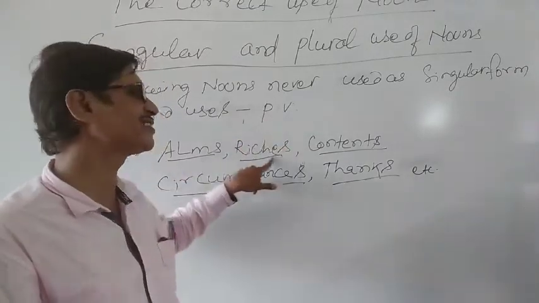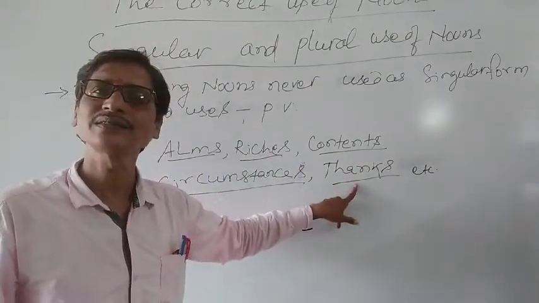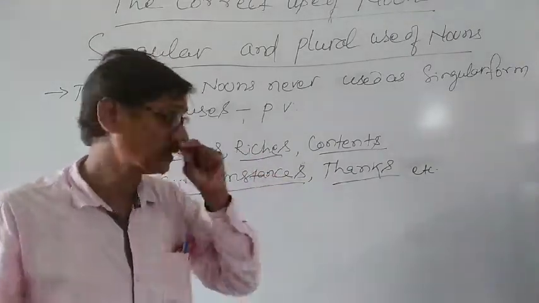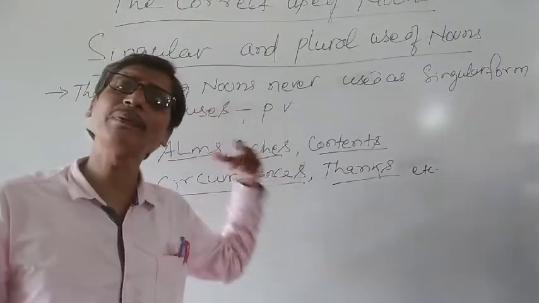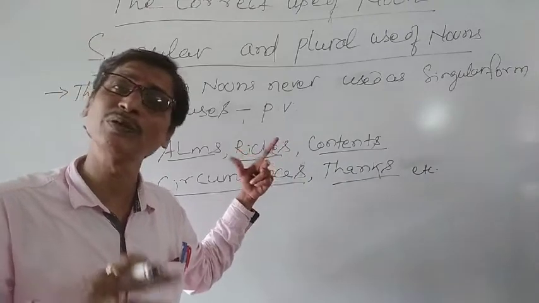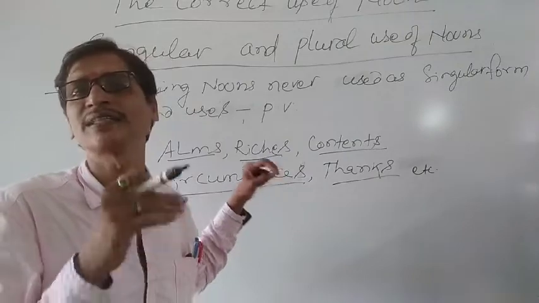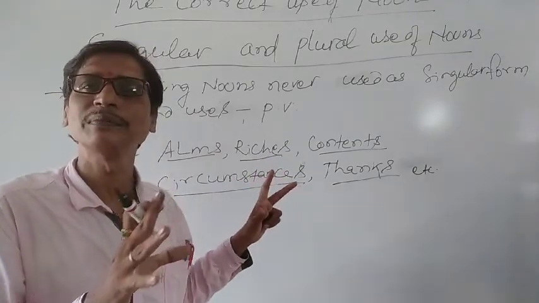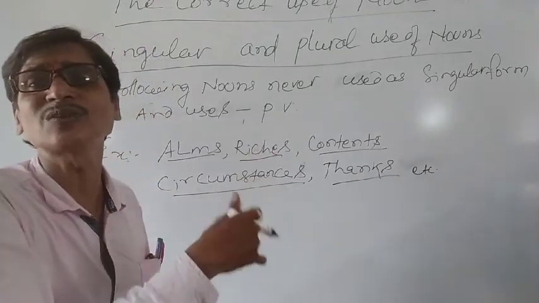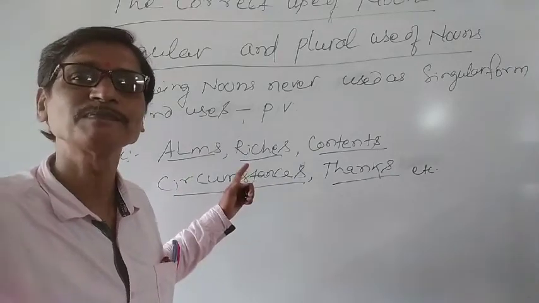Alms are, riches are, contents are, circumstances are, things are. So these words can never be used as singular in form, and we use plural verbs with them to make agreement between the subject and verb. Similarly, there are some other instructions to identify the singularity and plurality of nouns, let's understand. Okay?